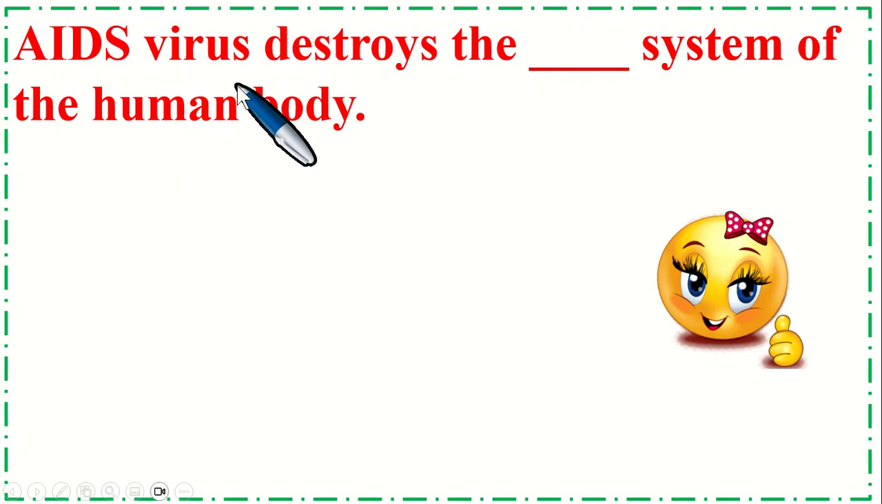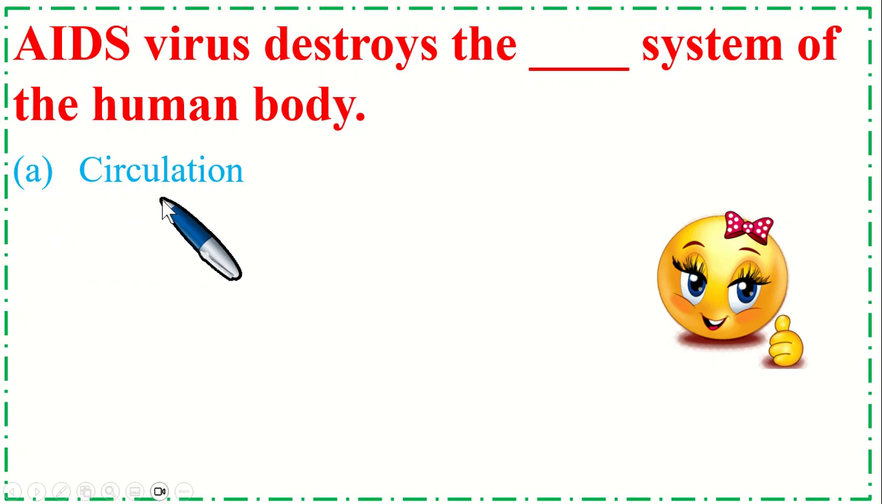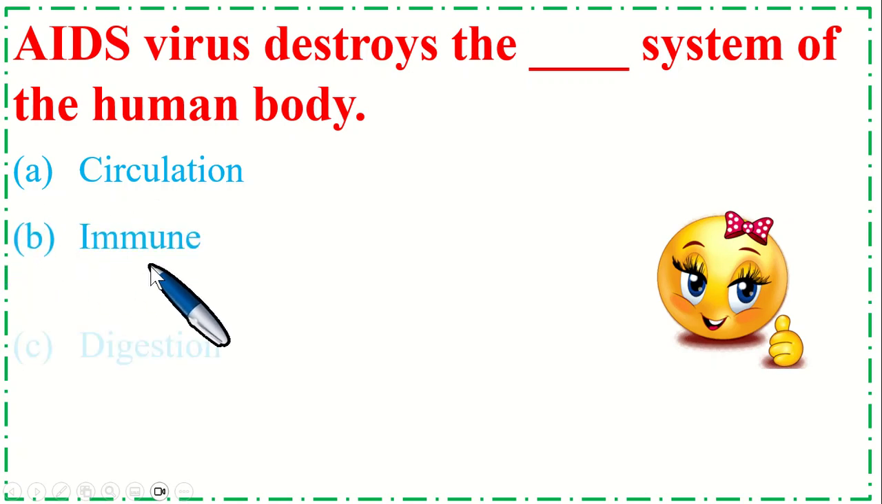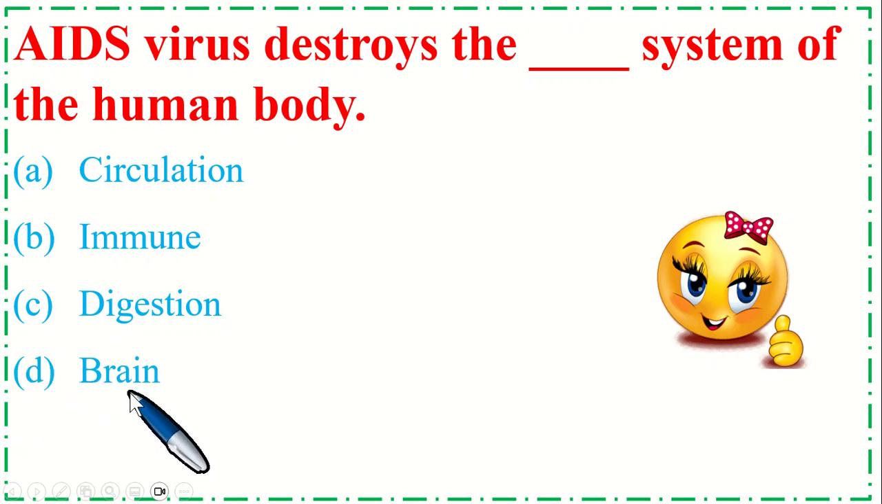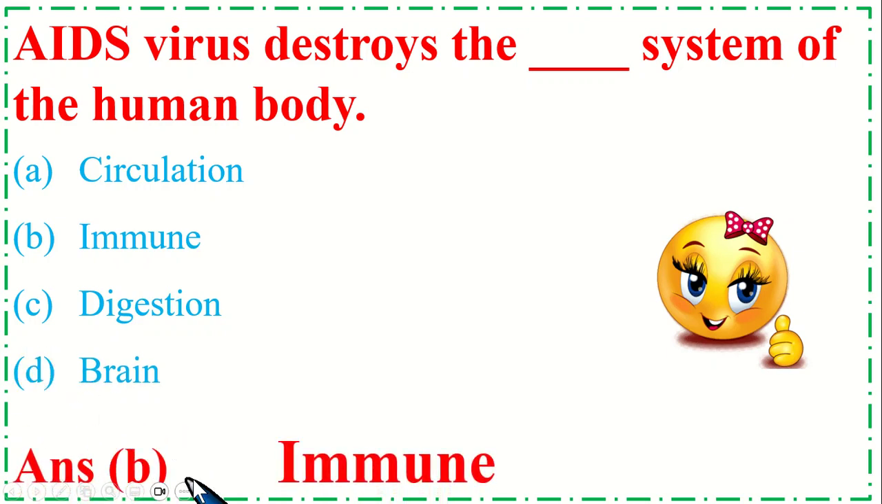AIDS virus destroys the digestive system of the human body. Option A circulation, B immune system, C digestion, and option D brain. So the correct option is B immune system.